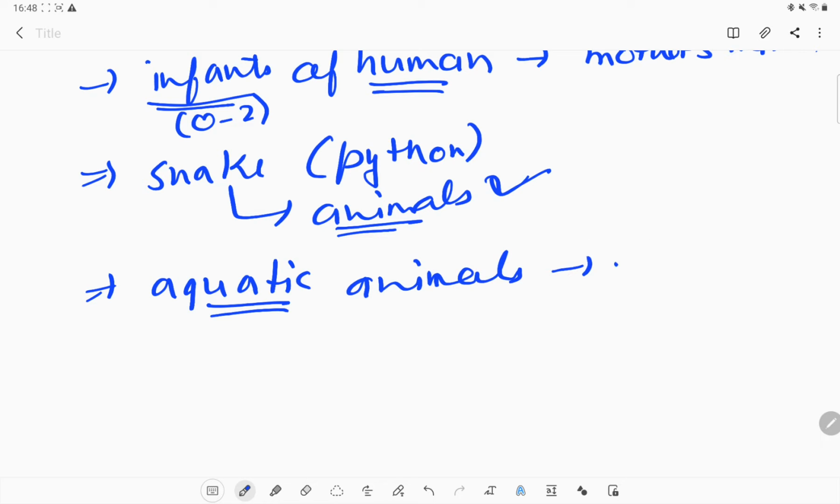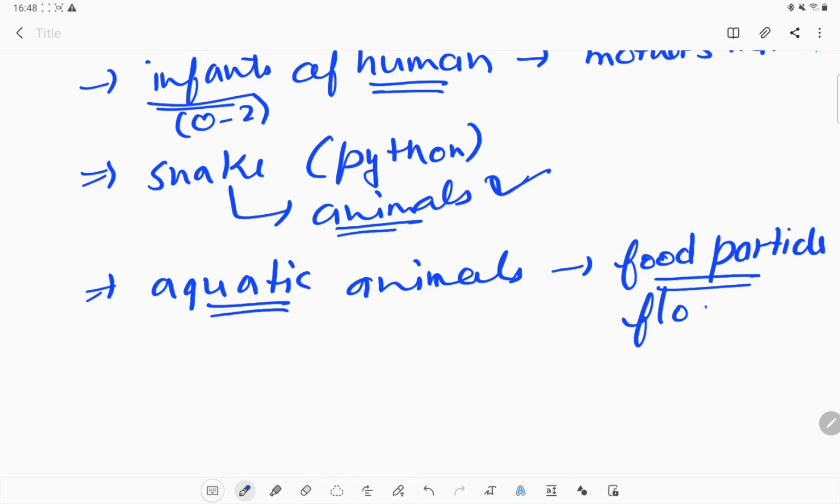Aquatic animals eat the food particles which are floating on the surface of the pond or the aquatic medium. Those particles floating on the surface they will eat. So this is how we can say it depends on the animal.